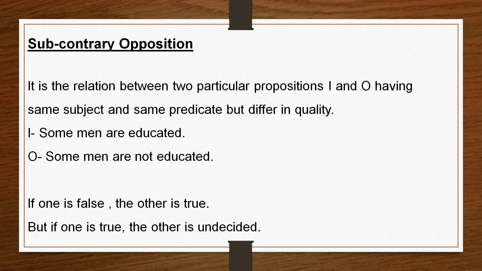Then subcontrary opposition. This subcontrary opposition holds between two particular propositions, I and O propositions, having same subject and same predicate. I proposition: some men are educated; O: some men are not educated. So between I and O propositions we have subcontrary opposition. What is subcontrary opposition? If one proposition is false, the other proposition must be true. Both can be true together but both cannot be false together.